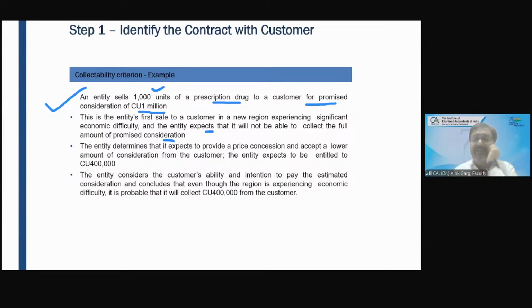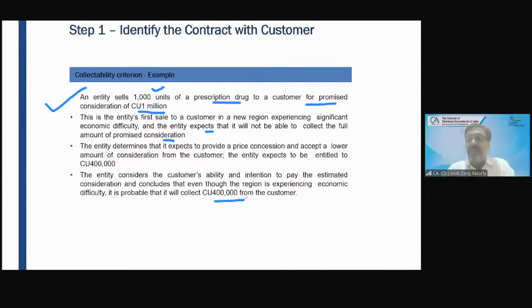The entity determines that it expects to provide a price concession and accept a lower amount of consideration from the customer. The entity expects to be entitled to a currency unit of 4 lakh rupees. The entity considers the customer's ability and intention to pay, the estimated consideration, and concludes that even though the customer is experiencing economic difficulty, it is probable that it will collect 4 lakh from the customer. So it will not recognize 10 lakh rupees. It will recognize 4 lakh rupees.